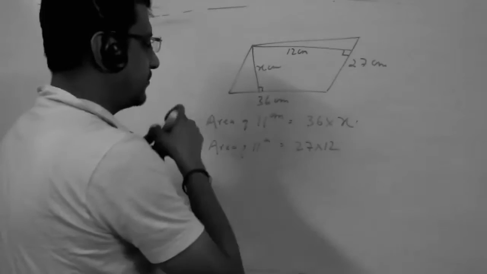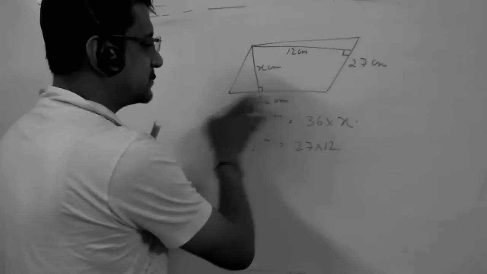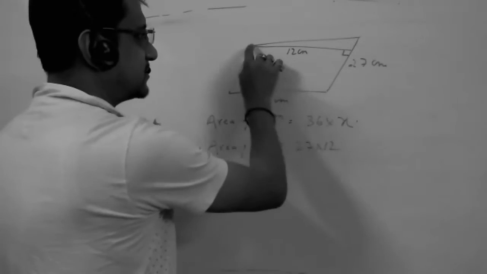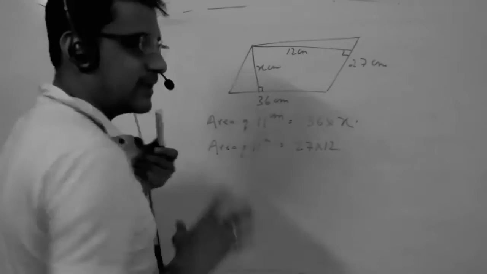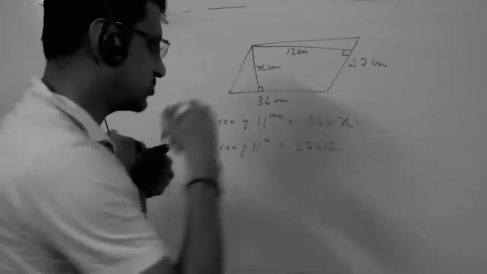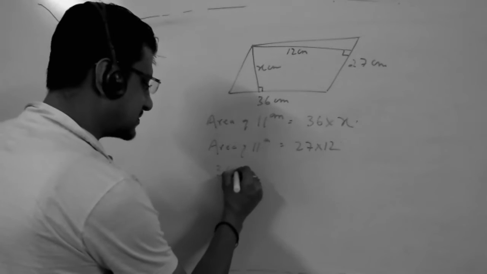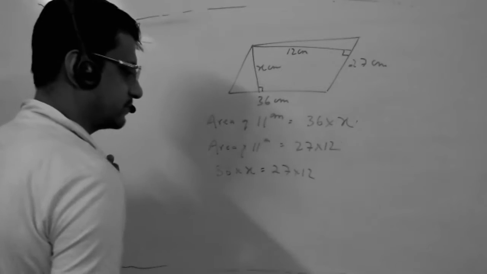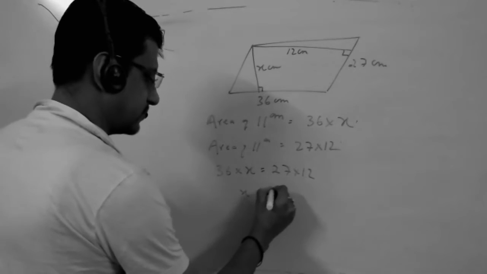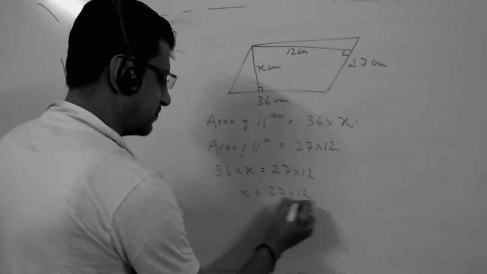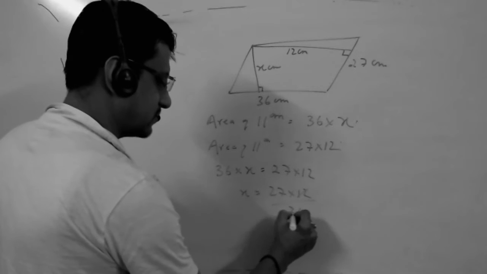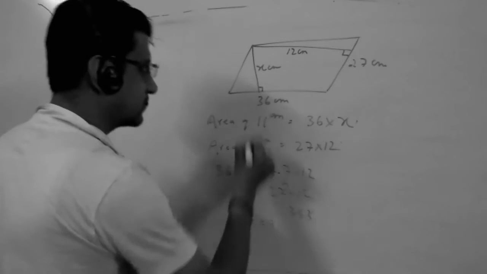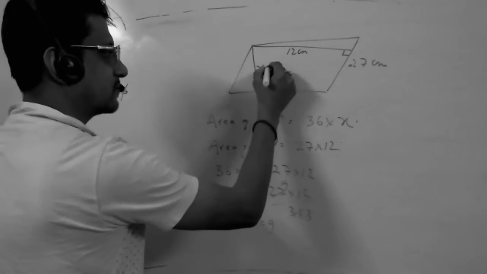When we take the area of a parallelogram, this is base, this is height, and when we consider this as base, this will be the height, but the area of the parallelogram remains the same. So can we write 36 into x is equals to 27 into 12? Yes, sir. 27 into 12 by 36, x is equals to 9. So this is 9 centimeter.